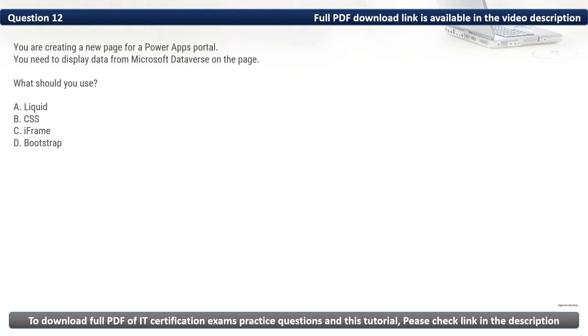Firstly, let's eliminate the incorrect options. We have B, CSS. It is used for styling the page, not for retrieving or displaying data. Then we have C, iframe. It embeds external content but is not an efficient or standard way to display Dataverse data in a portal. Then we have D, Bootstrap. It is a framework for responsive design, not for accessing or displaying data. As such, based on this, we should use Liquid. Thus, the correct option is A.